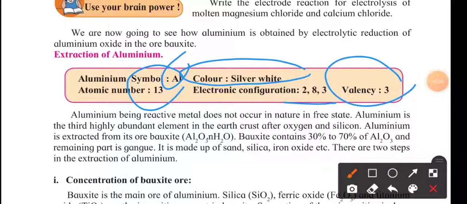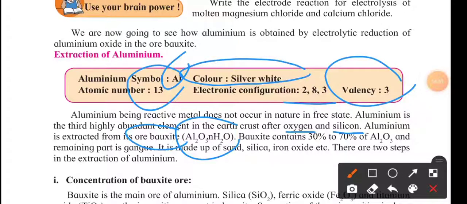Now we will move forward. Aluminium being a highly reactive metal, because of its reactivity it is not available in a free state in nature. It is the third most abundant element in the earth's crust after oxygen and silicon. So first is oxygen, second is silicon, and third is aluminium. So aluminium is extracted from its ore. The specific name of that ore is bauxite, and the formula for bauxite is Al2O3.